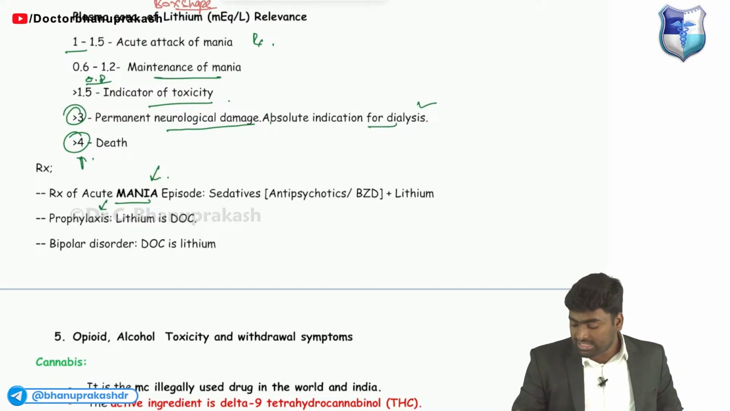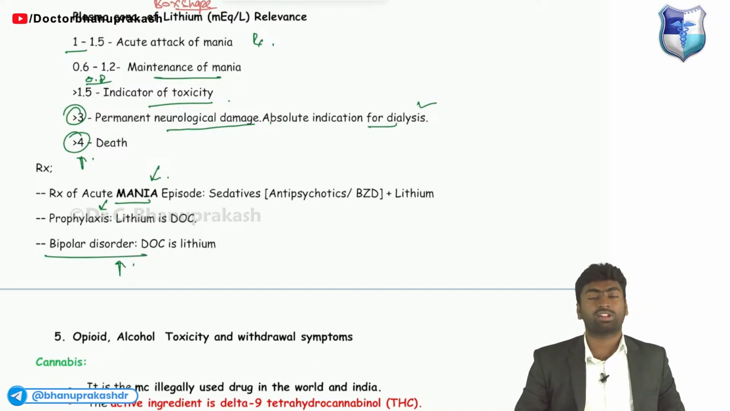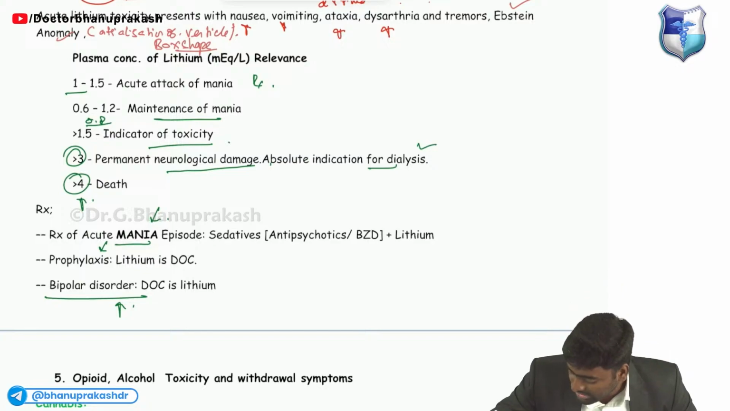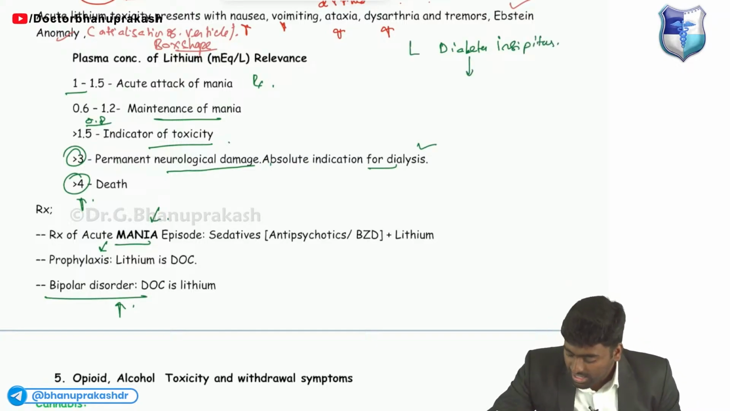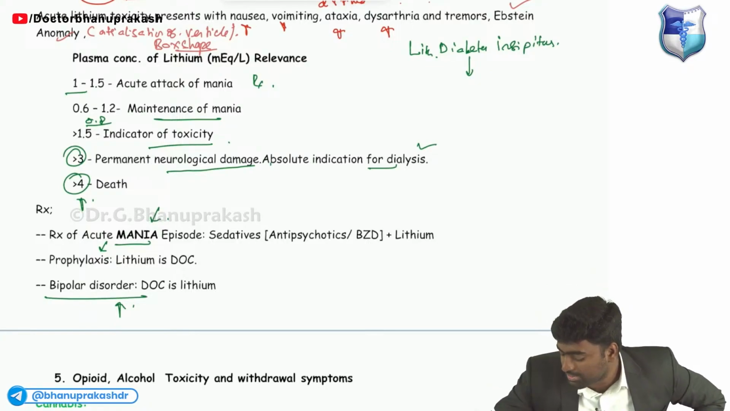We can use lithium for bipolar disorder, and remember Ebstein's anomaly in the case of lithium. Lithium can also lead to lithium-induced diabetes insipidus. Usually in diabetes insipidus we give thiazide diuretics as treatment, whereas in lithium-induced diabetes insipidus, we use amiloride.